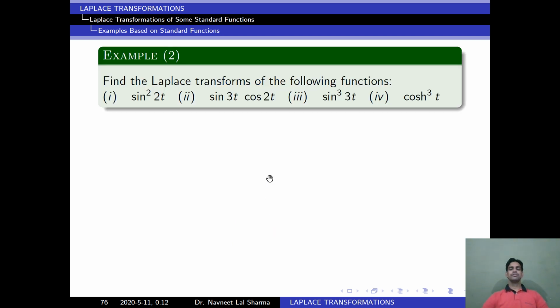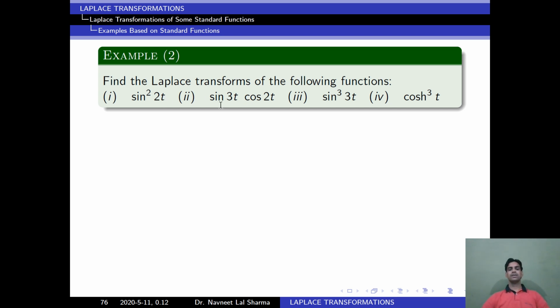There is another question. Now how will we find the Laplace of this? This is a little bit different, because in the previous question we were applying the formula directly, but here that is not the case. Look, we have to find the Laplace of sin square t, but we know the formula only for sin t. So how will we solve this type of question?